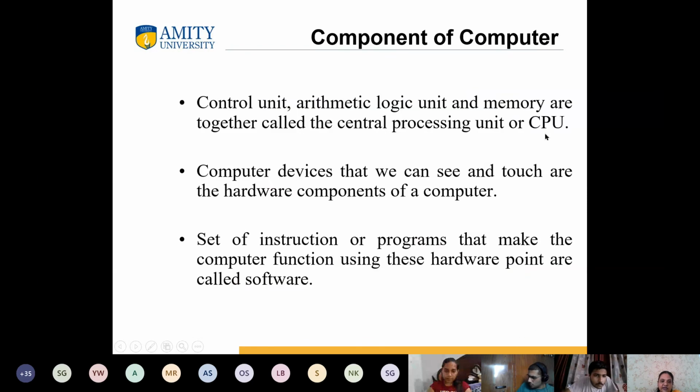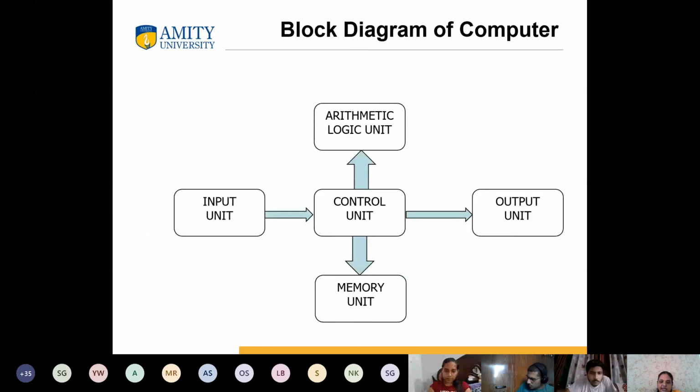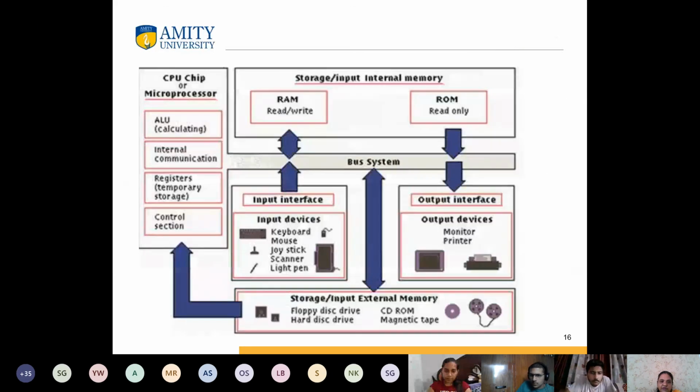The diagram which we have seen earlier, this diagram has been further expanded with the help of these many units. If you see in your CPU, you have ALU for calculation. You have internal communication, because for this calculation, you may need to read some data from certain devices, or some input form are there. So we require internal communication also.